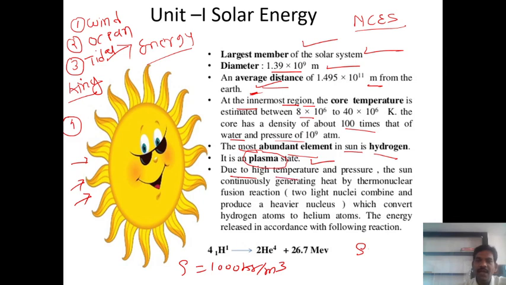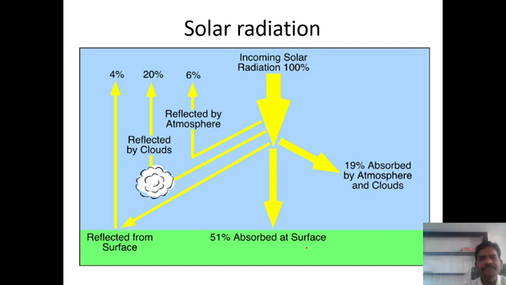So due to the high temperature and pressure, the sun continuously generates heat by thermonuclear fusion reactions. Yes or no? Yes, it means hydrogen and helium fuse together and a tremendous amount of energy is generated. Two light nuclei combine and produce a heavier nucleus, which converts hydrogen atoms to helium atoms, and this energy is released according to the following reactions. So how much? 26.7 million electron volts of energy is generated in one nucleus, if you consider. Okay, so this is only the introduction.